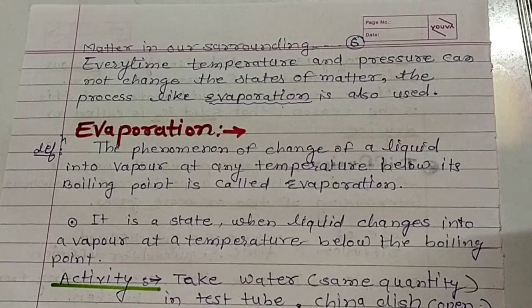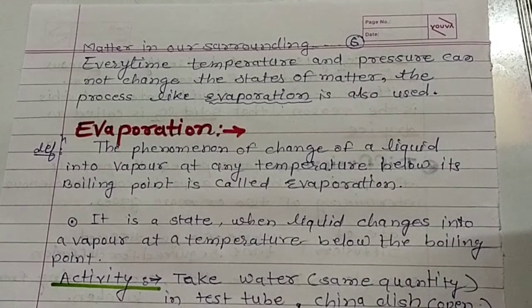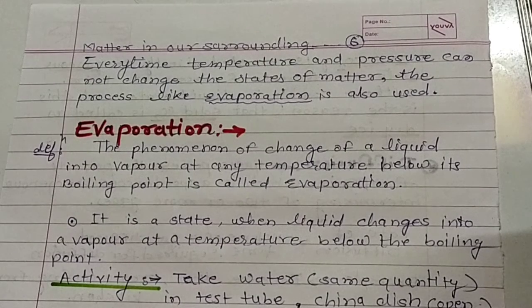We are discussing the matter in our surroundings. The previous lecture was about the temperature and pressure factors, and one important property we saw, that is diffusion. Now, it is not compulsory that only temperature and pressure change the states of matter, and therefore we have to think about the next property called evaporation.